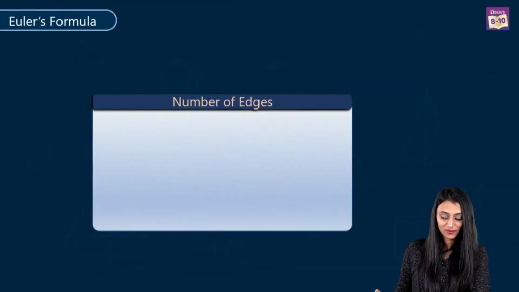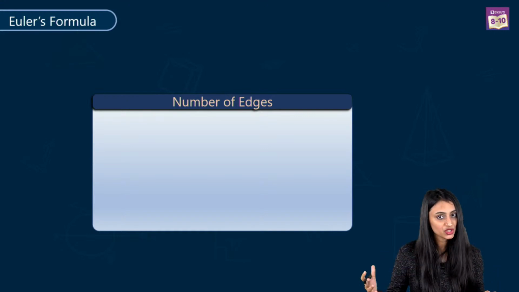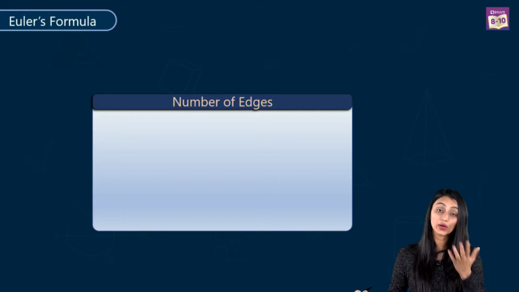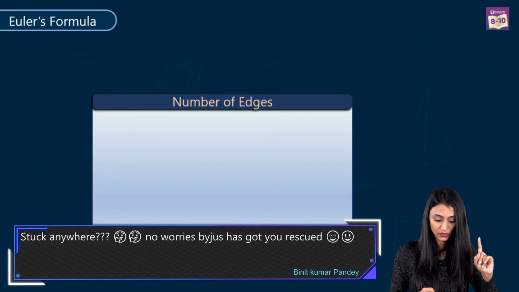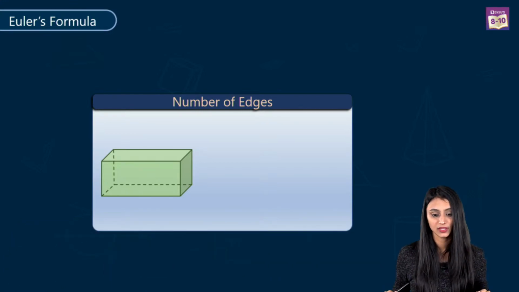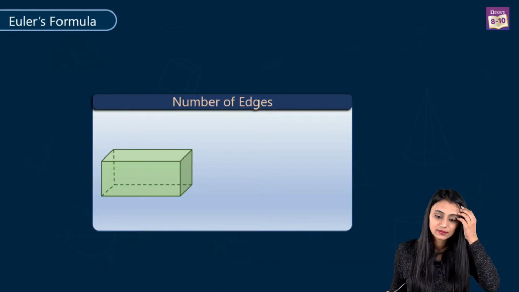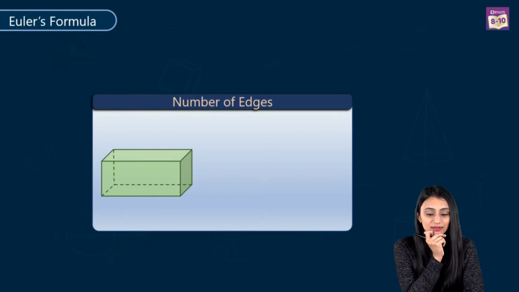Okay. So to talk about Euler's formula, first we are aware of the 3D shapes, we are aware of their faces, vertices, and edges. We know how to count them, right? So now a question for you. Can you tell me the number of edges in this figure? Quickly, I want your answers.